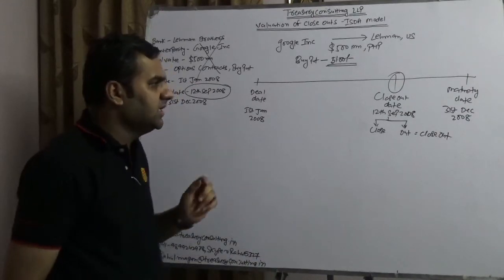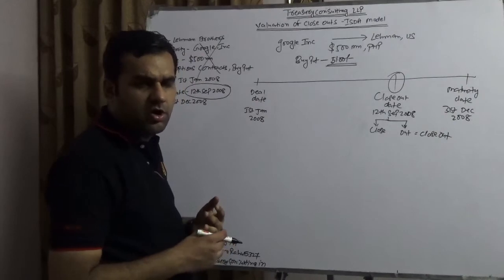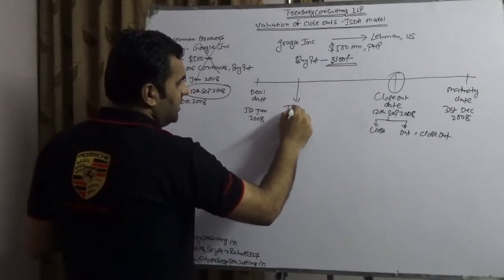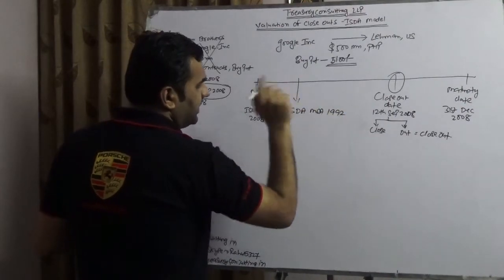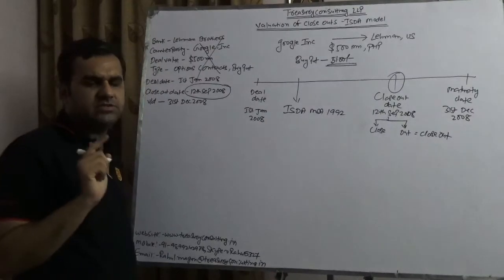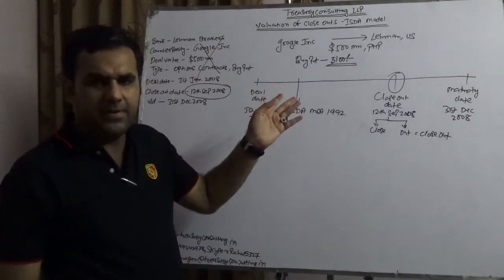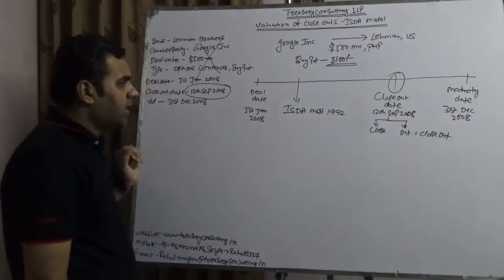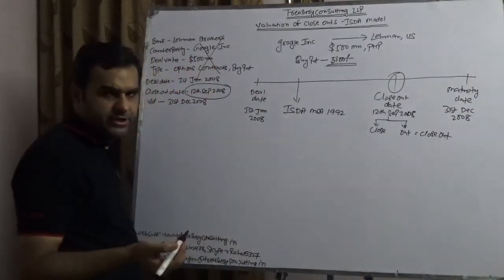Now in this, Google will go to court according to the international standard documentation, which is known as the ISDA Master Service Agreement 1992. Because by the time I'm talking about, ISDA had a document which is 1992. 2002 just came up. So henceforth ISDA Master Service Agreement 2002. Some people might also refer to this as the ISDA Master Netting Agreement 1992.